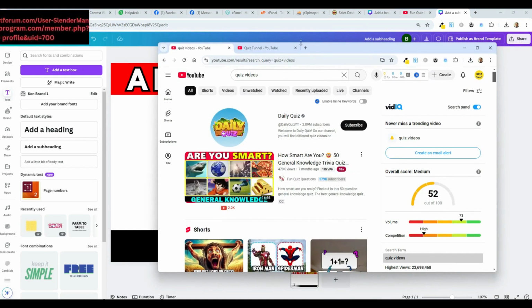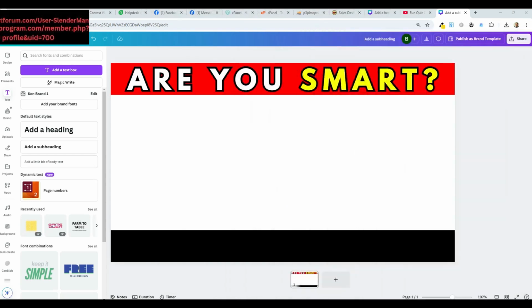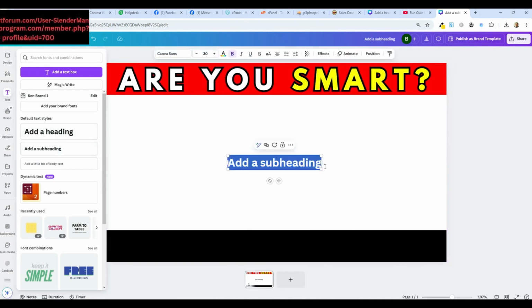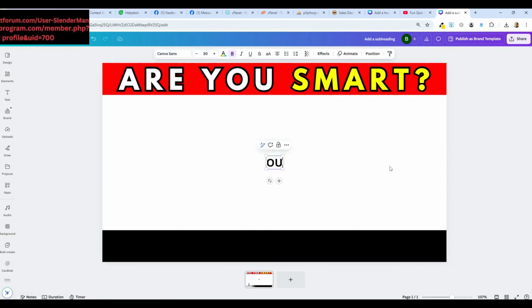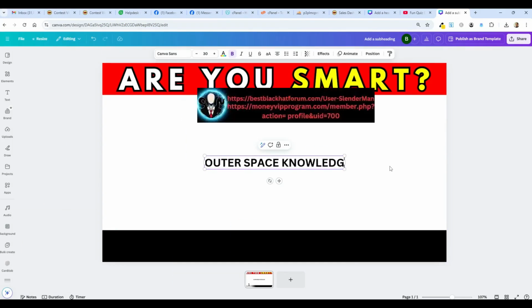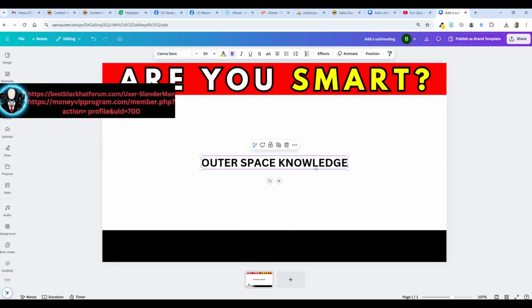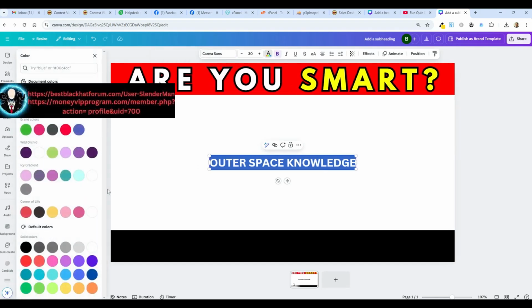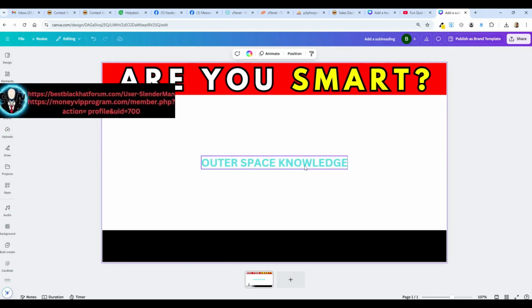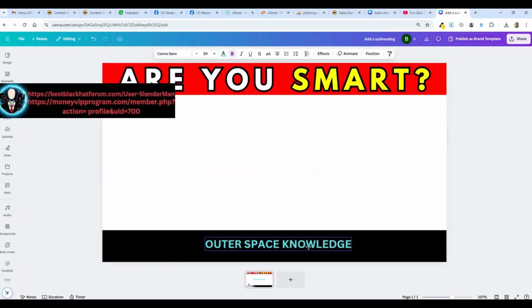So at the bottom there says general knowledge, and I can't say general knowledge because mine is specifically about outer space. So I'm going to say outer space knowledge, just like that. So I need some text again, and I'm going to say in all caps, outer space knowledge. Okay, outer space knowledge. I'm going to make this a color that looks similar to the one they're using, which I believe is this. And drag it down. And of course, like I did above, I'm going to make it much bigger.